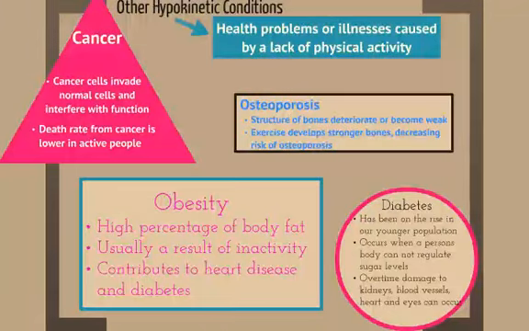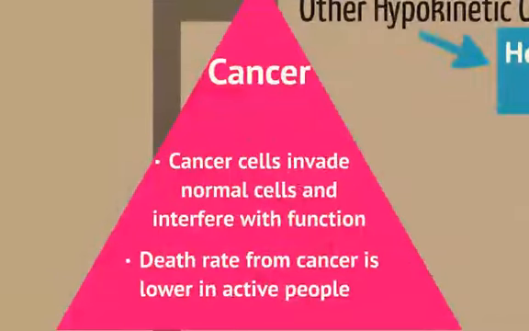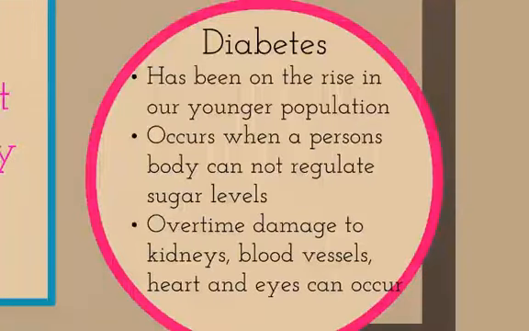Other hypokinetic conditions include cancer, which is the second leading cause of death in the United States. Cancer cells invade normal cells and interfere with their normal functions. The death rate from cancer is lower in active people than in inactive people. Diabetes has continually been on the rise, especially in our younger population. Diabetes occurs when a person's body cannot regulate sugar levels. Over time, diabetes can damage the blood vessels, heart, kidneys, and eyes.